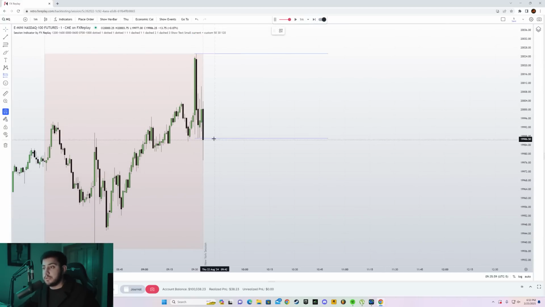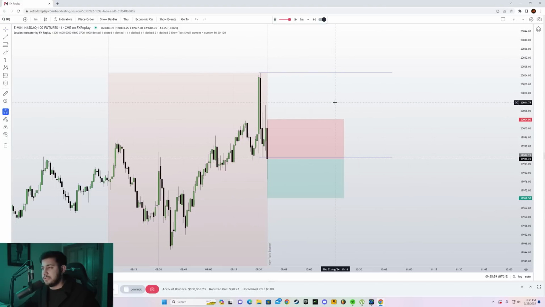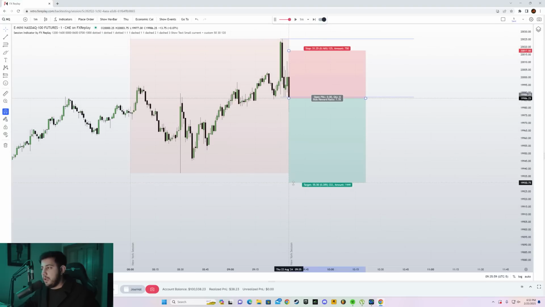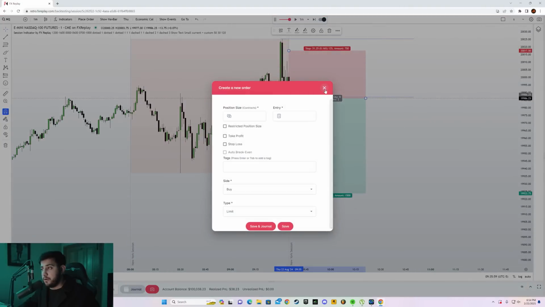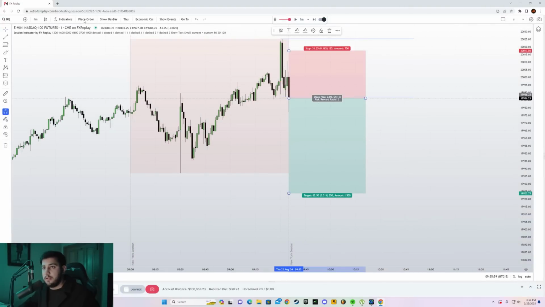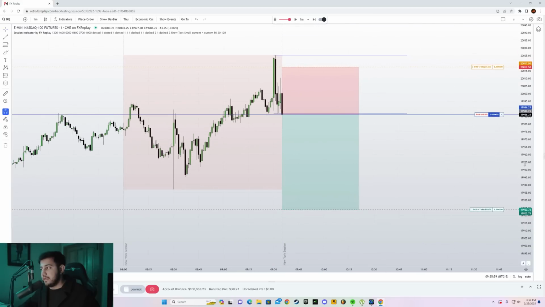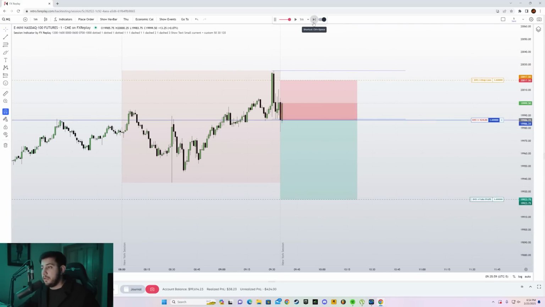So what we're gonna do, we're gonna simply enter probably at the market. So let's do market this time. Put my stop right above the high, and let's go for 1 to 2. Now, to place a market order, go to place order. All right, you have to click on it and sell market right here. And that's gonna enter the trade right away.